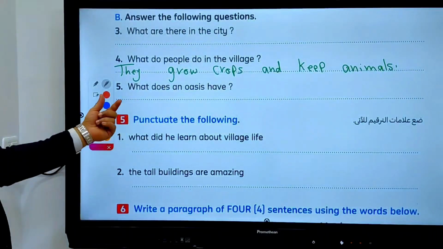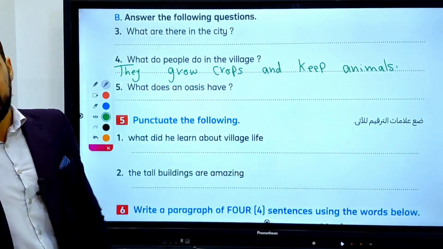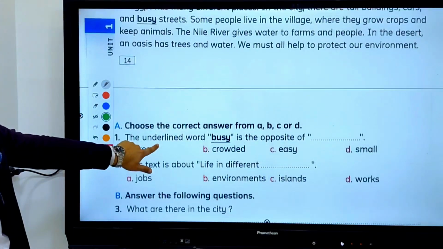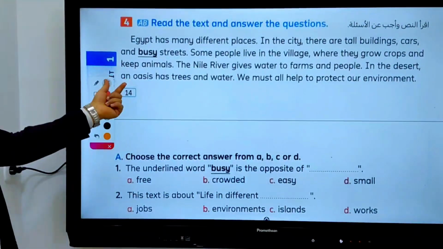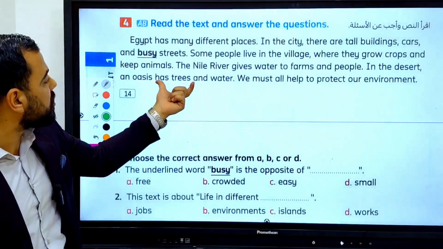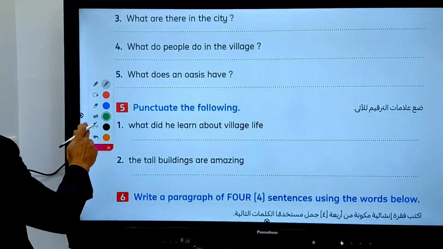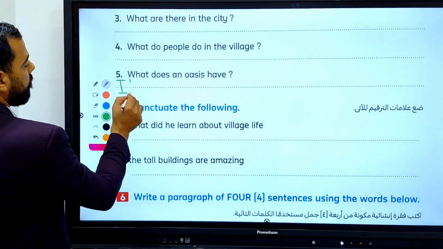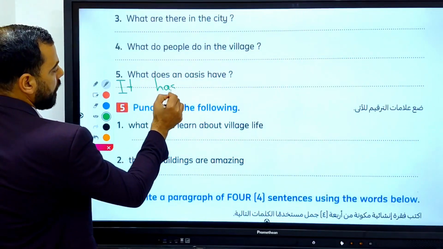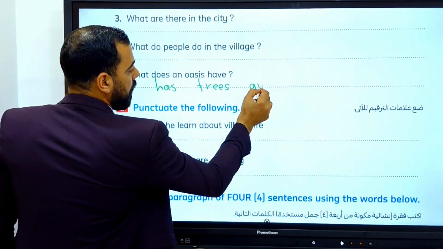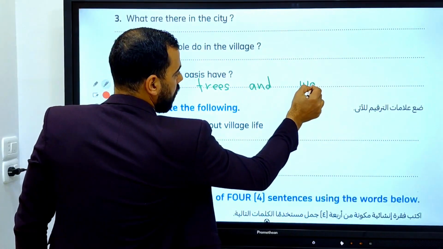Okay, yes. So what does an oasis have? So let's go back again. Okay, yes. An oasis in the desert, an oasis has trees and water. Okay, so write it has trees and water.